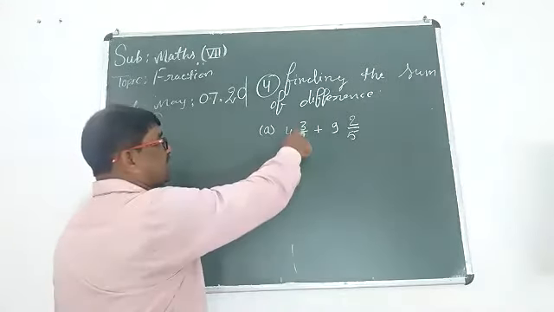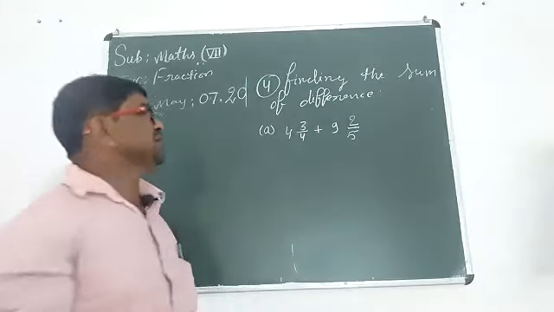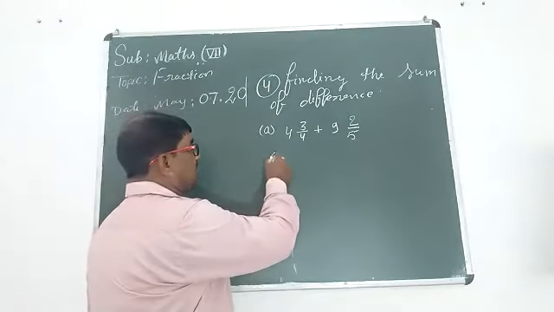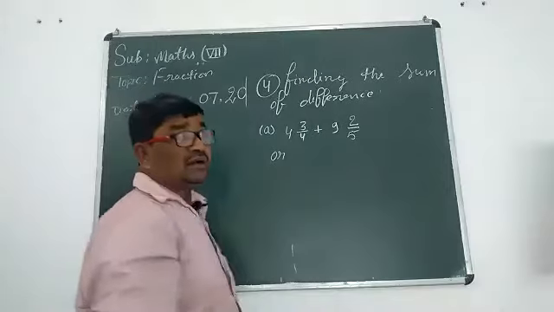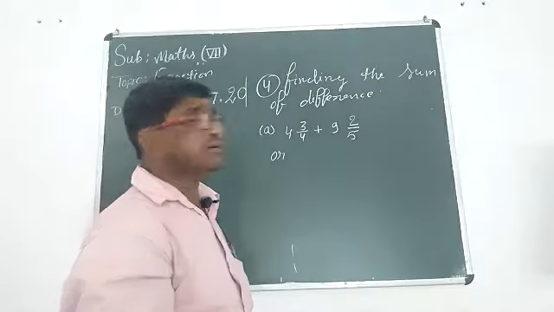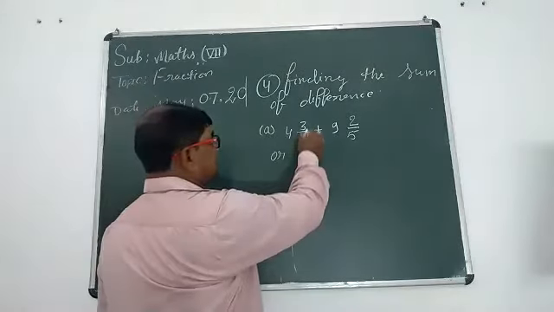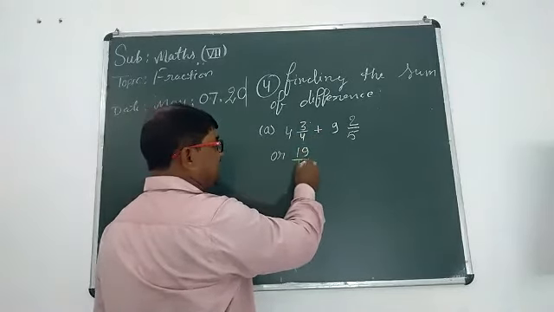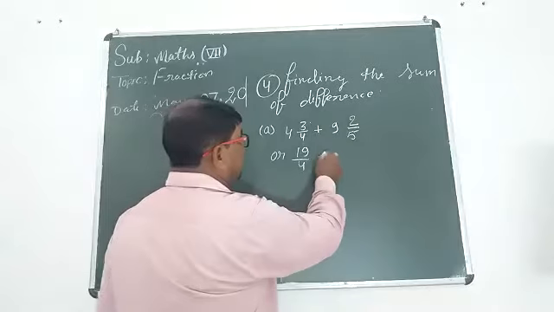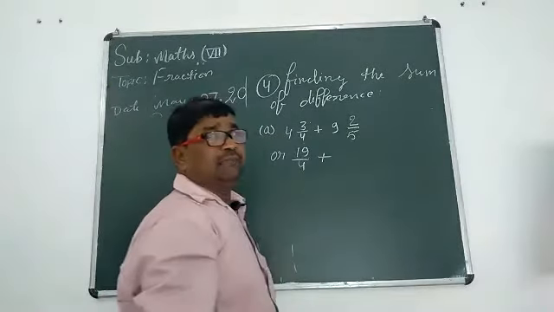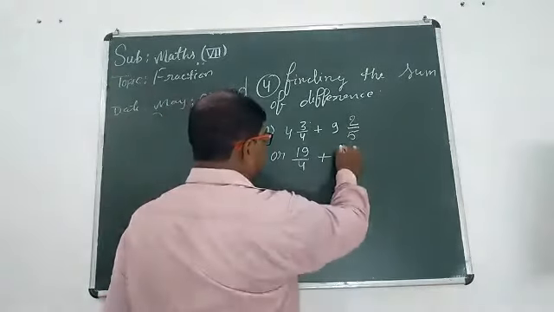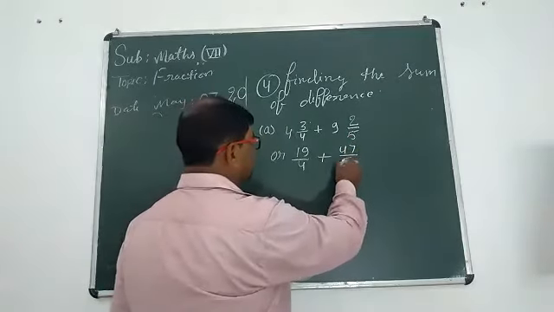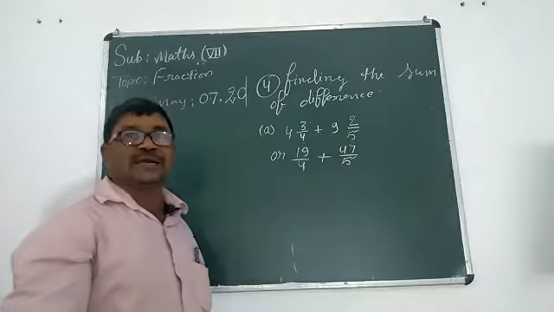Our first traditional method we can apply. 4 4s are 16, 16 plus 3 is 19, 19 upon 4. Then 9 5s are 45, 45 plus 2 is 47, 47 upon 5.